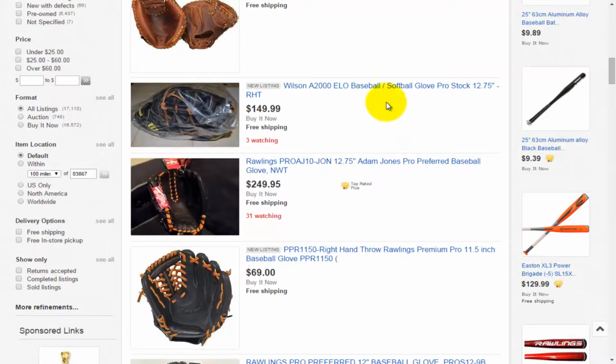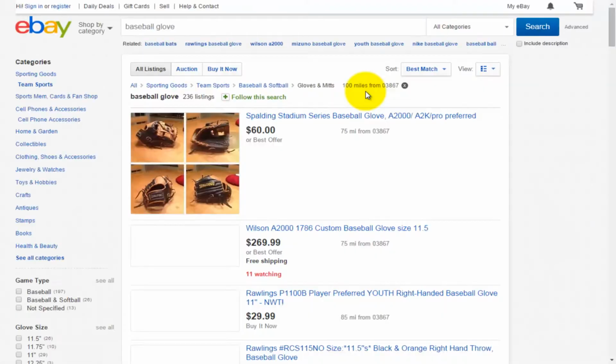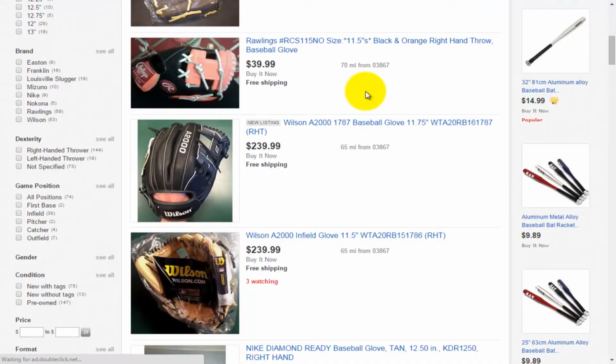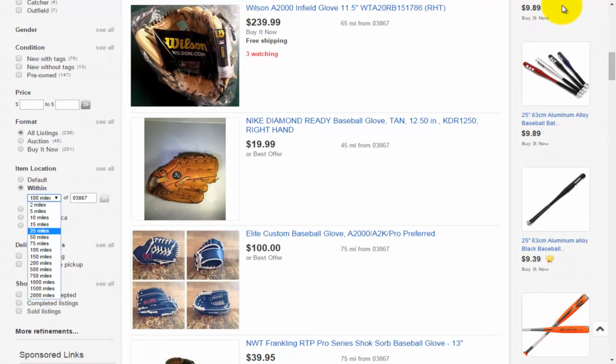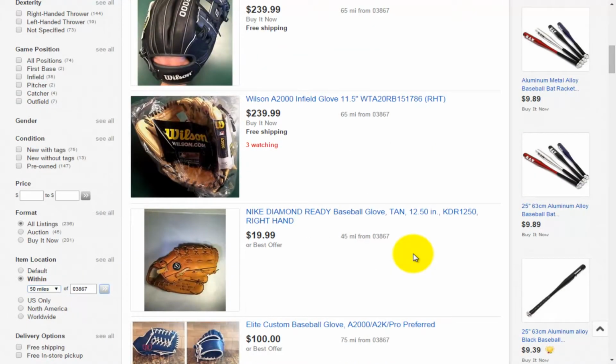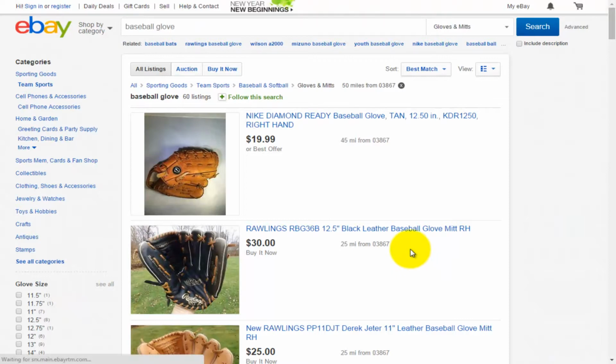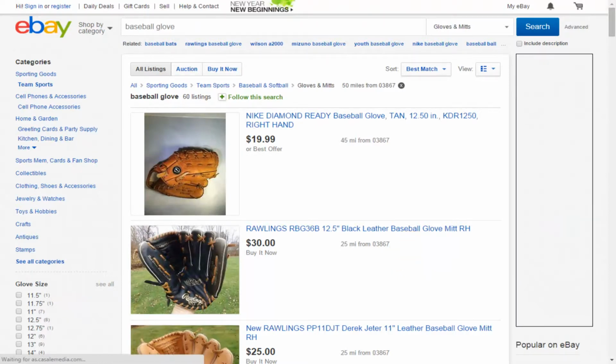And so what you do here is you'd make sure that you put in however many miles that you're willing to drive to go get the item. So this will only show you certain items within this range. And so if I want to narrow that down from 100 to maybe 25 or let's say 50 miles, and that's how far I'd be willing to drive, then eBay will tell us how many of the item that we're looking for is going to be within 50 miles of our location.